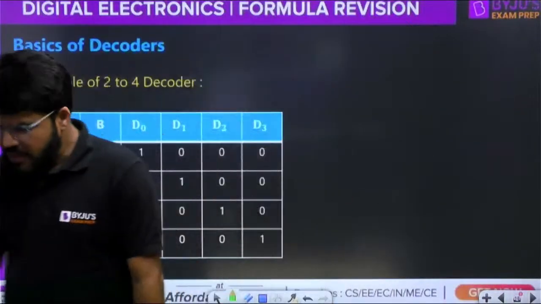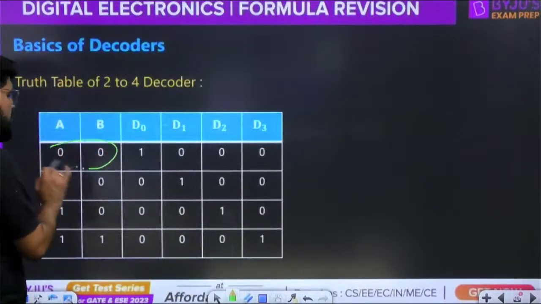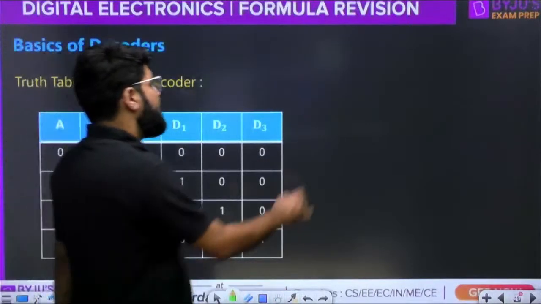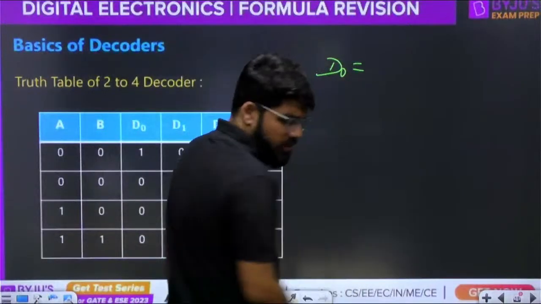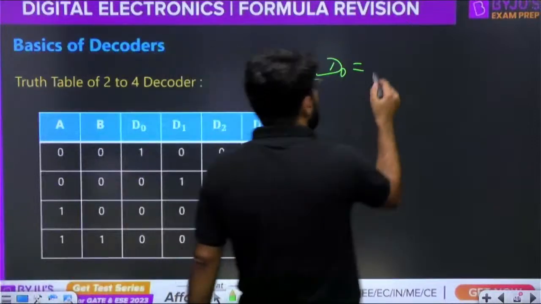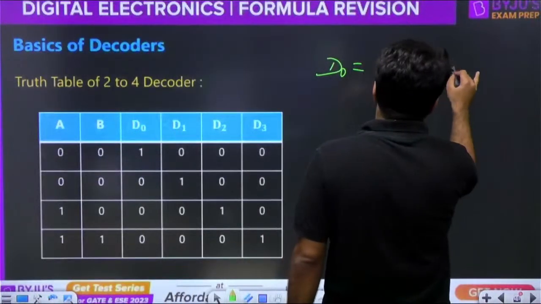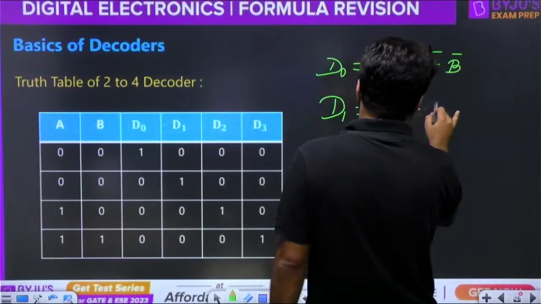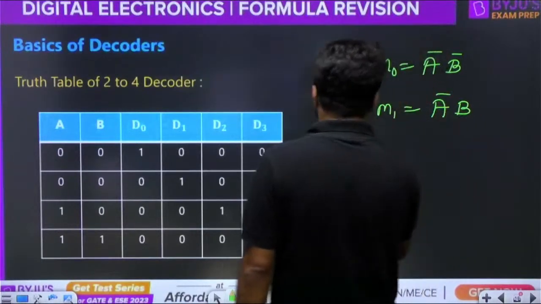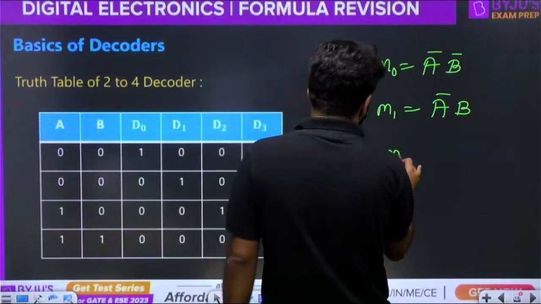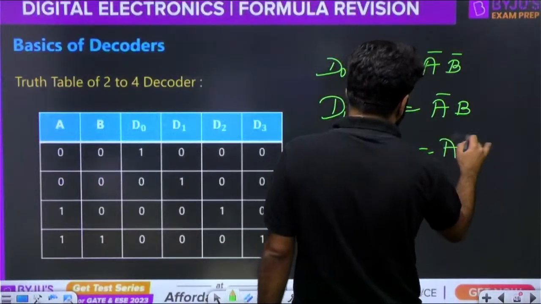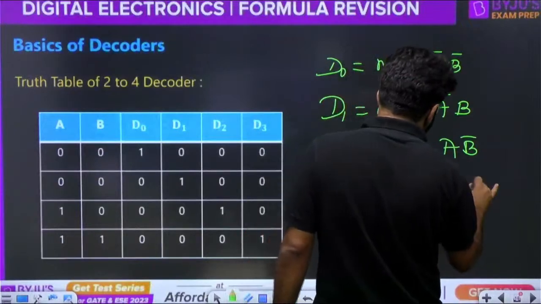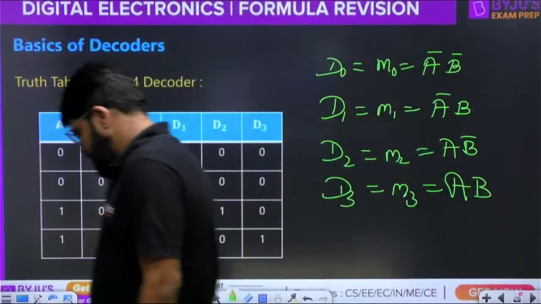So if it is 0, 0, what is the minterm? It is A bar, B bar. So the decoder output D0 corresponds to the minterm M0, and that is nothing but the 0, 0 combination, which is A bar, B bar. D1 is equal to M1, that is 0, 1, A bar, B. D2 is the minterm M2, that is 1, 0, A, B bar. And D3 is the minterm M3, and that is AB.